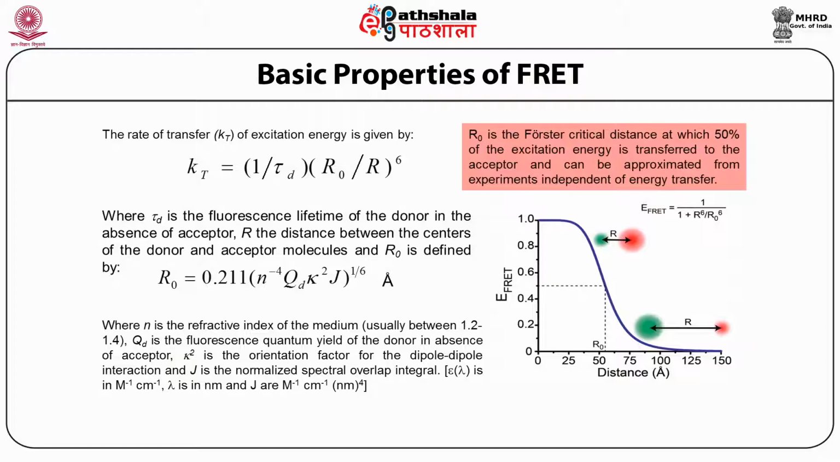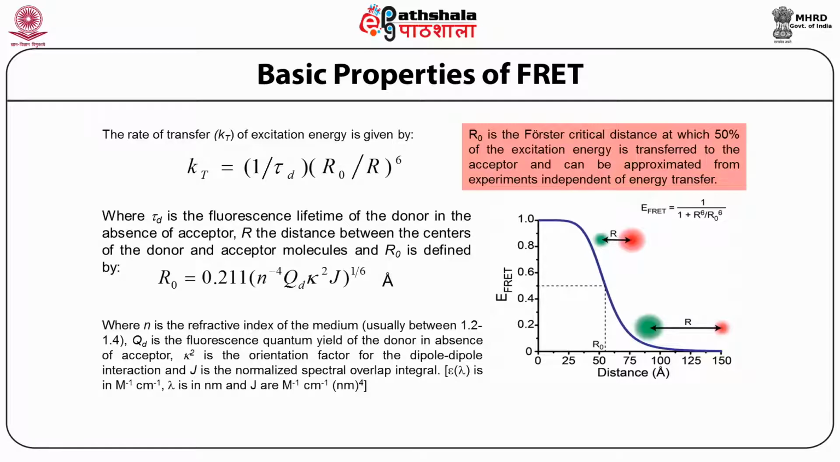This explains the rate of transfer of the excitation energy, which is given by 1 by tau d into (r naught by r) to the power 6, where tau d is the fluorescence lifetime of the donor in the absence of acceptor, and r is the distance between the centers of donor and acceptor molecules. r naught is defined by r naught equals 0.211 (n to the power minus 4 into Qd k square J) to the power 1 by 6 angstrom, where n is the refractive index of the medium, usually between 1.2 to 1.4.